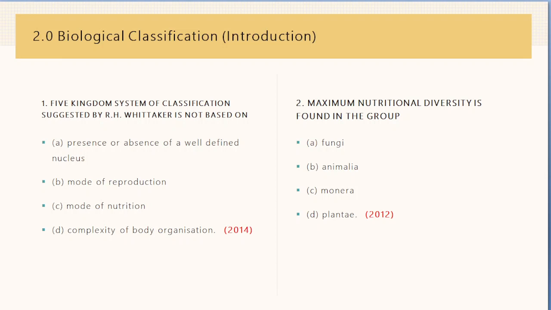Now the next question is: maximum nutrition diversity is found in the group fungi, Animalia, Monera, or Plantae, and the answer is Monera. Compared to many other groups, monerans, that is bacteria, show the most extensive metabolic diversity. Some of the bacteria are autotrophic, that is they synthesize their own food from inorganic substrates. They may be photosynthetic autotrophic or chemosynthetic autotrophic. The vast majority of bacteria are heterotrophs. They do not synthesize their own food but depend on other organisms or on dead organic matter for food.